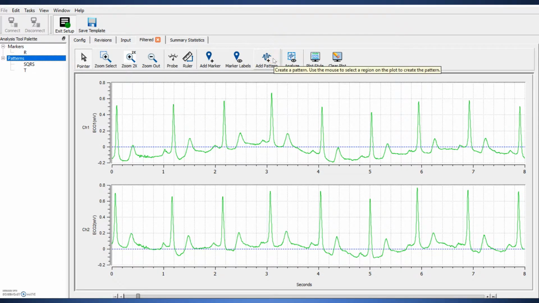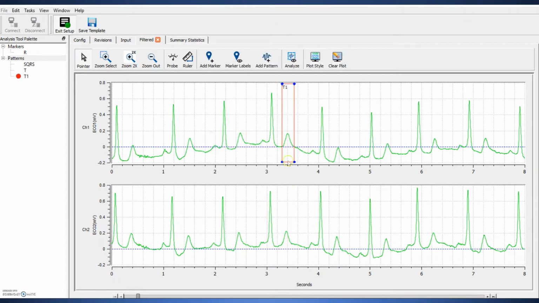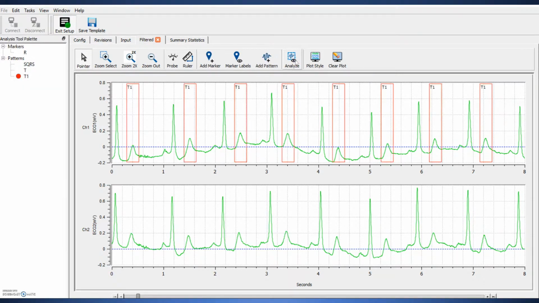We do this by simply clicking Add Pattern, placing a box around the pattern. We'll label it T1. We right-click Learn, and now we're ready to see how we did. We're going to click Analyze, and as you can see, we recognized all the T-waves in this example.